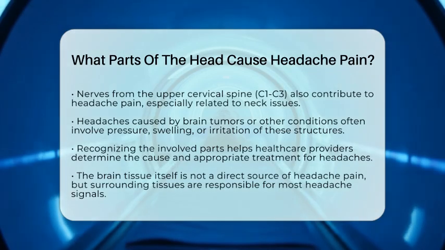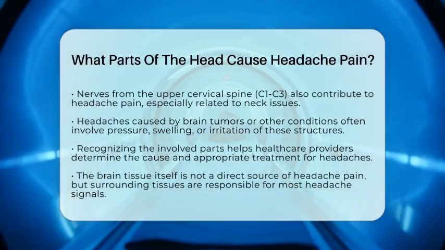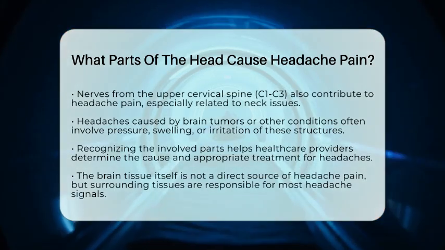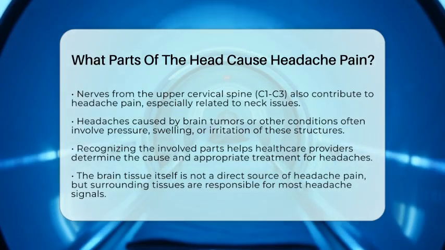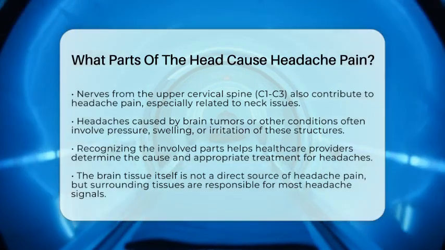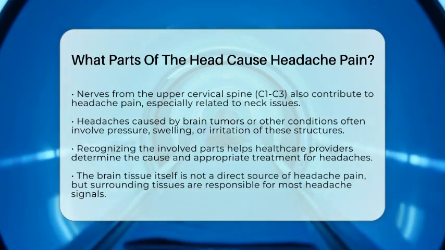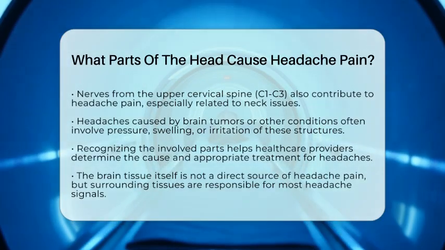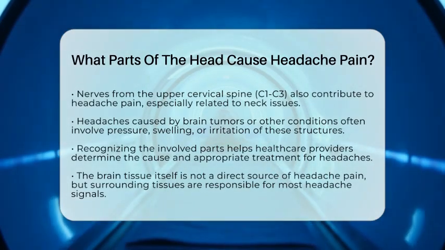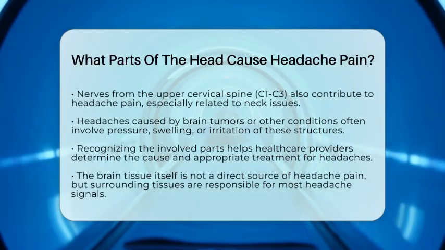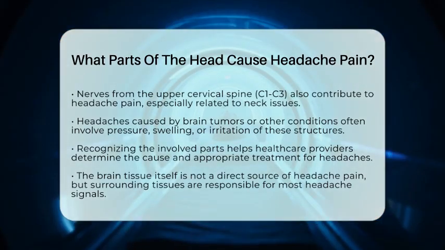So, in summary, headache pain mainly comes from irritation or dysfunction of tissues around the head and neck, like the scalp muscles, skull covering, meninges, blood vessels, and nerves such as the trigeminal and upper cervical nerves. The brain tissue itself does not directly cause pain. Understanding these areas is essential for evaluating headaches, especially when considering serious causes like brain tumors.